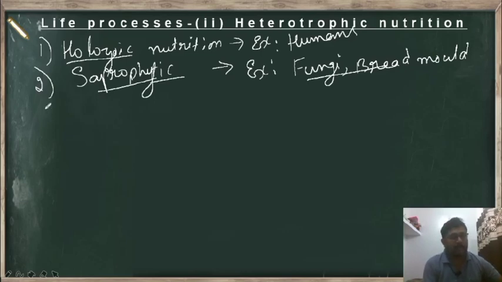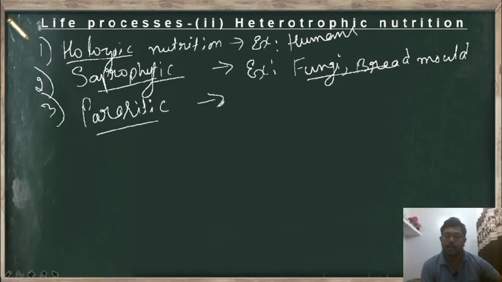And the third mode of nutrition is parasitic nutrition. Now what do you mean by parasite? Commonly we know that they depend on others, but in parasitic nutrition, these organisms depend on other animals for their food, right? But they will not kill that host. These organisms are called parasites, and the type of nutrition is called parasitic nutrition.